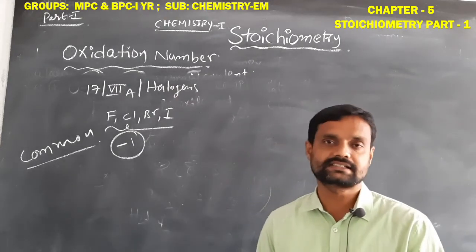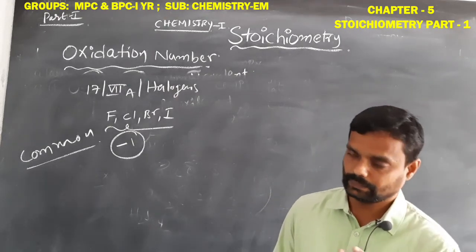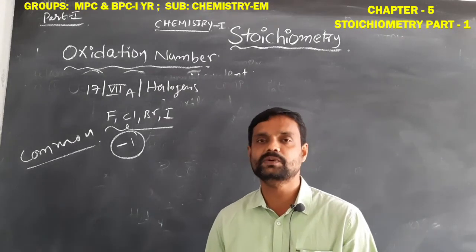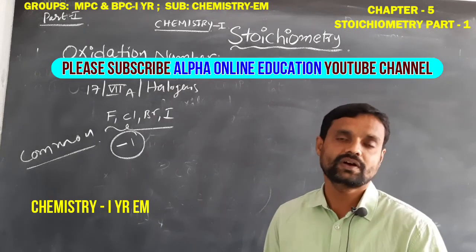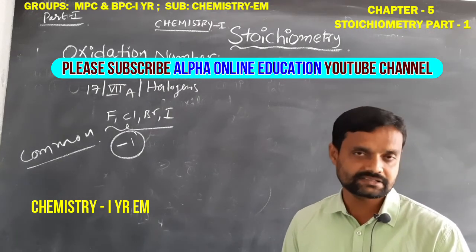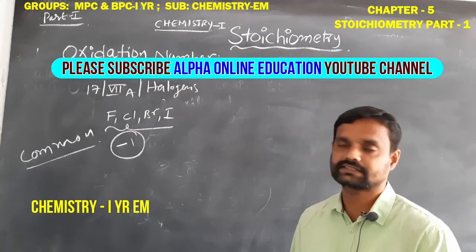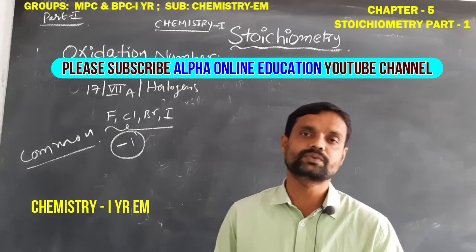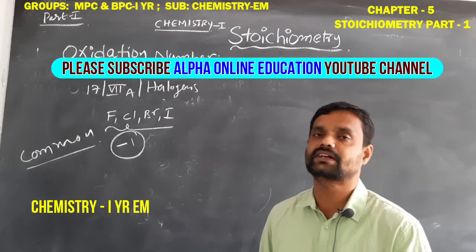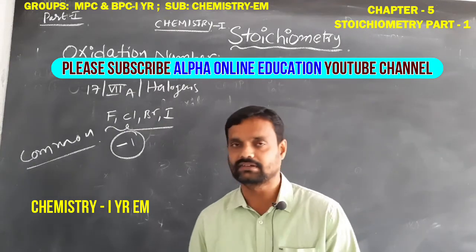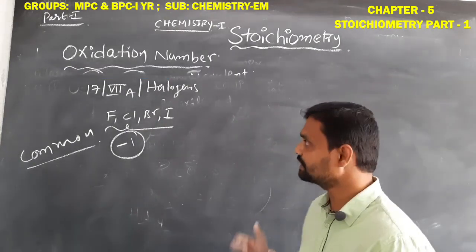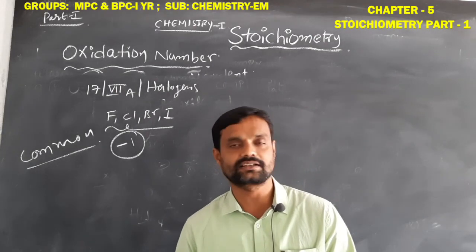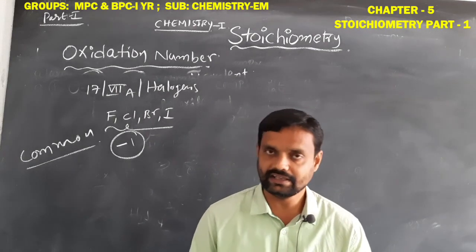In all remaining conditions, it is +1. Oxygen, in most compounds -2, only in peroxides -1, in superoxides -1/2. Halogens, fluorine, chlorine, bromine, iodine, have a common oxidation number of -1. We should remember these key points, then we can find the oxidation state of an element in any compound.